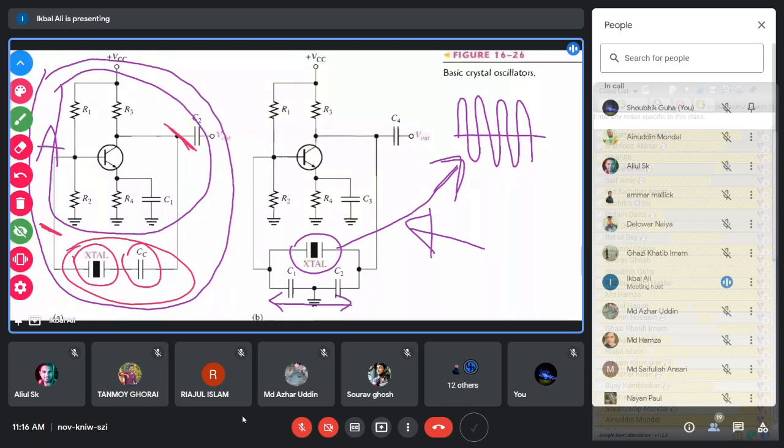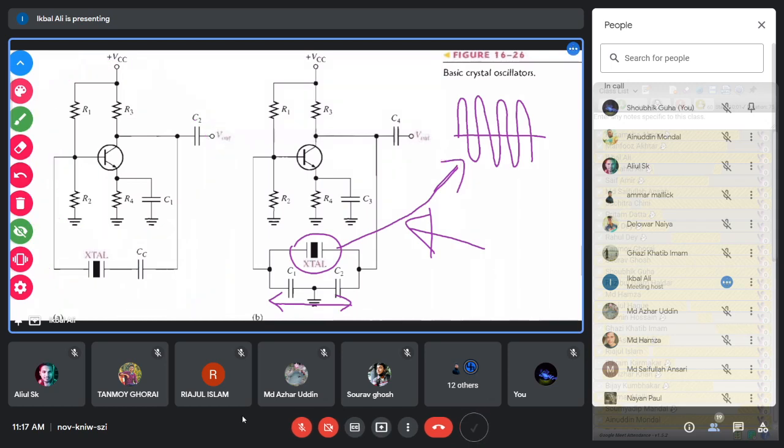Here the connection of this beta network is slightly different, and you see that the crystal is in series with this capacitor CC. That is why the crystal in this circuit should resonate at the series resonant frequency, because it is connected in series with the capacitor, in the series path.